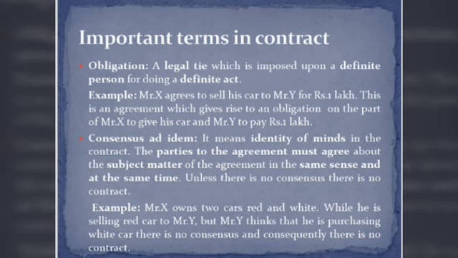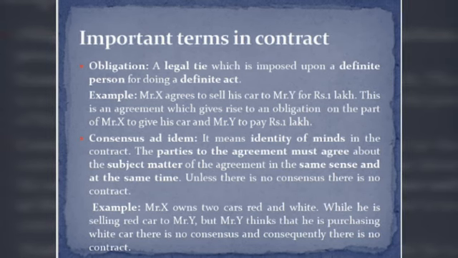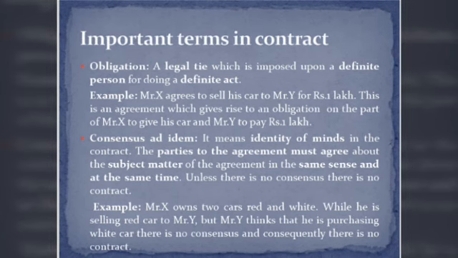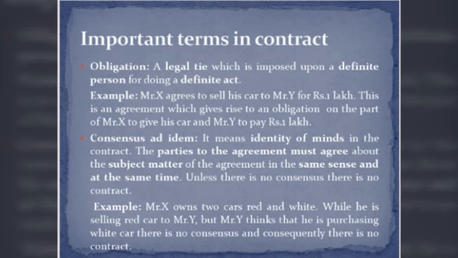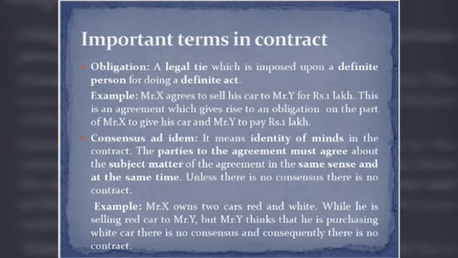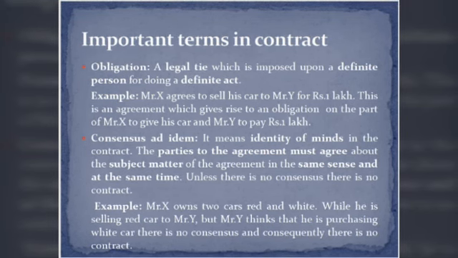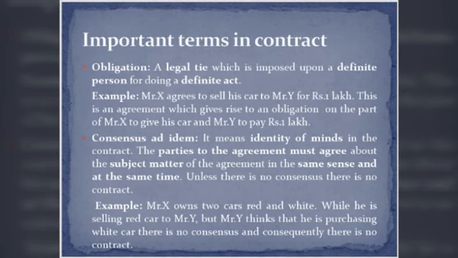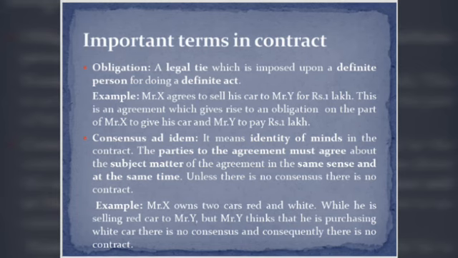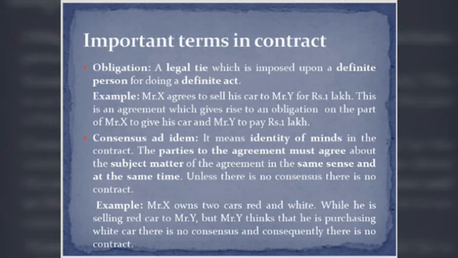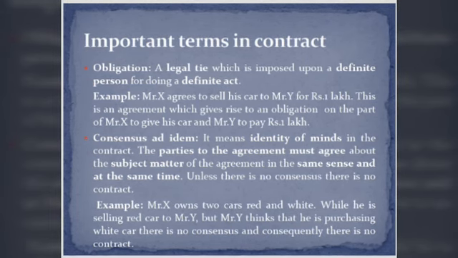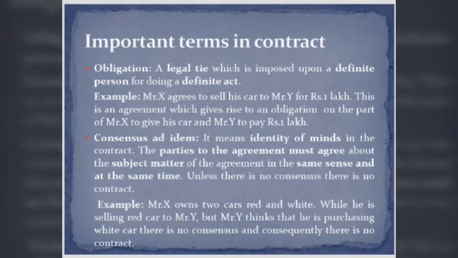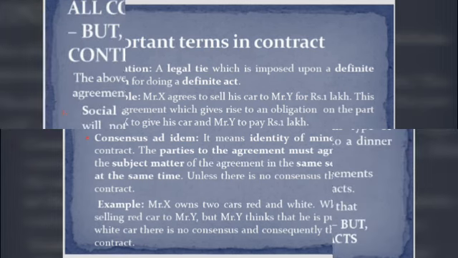The parties entering into the contract must understand the contract in the same manner. For example, X has two cars, a red car and a white car, and he is ready to sell his red car to Mr. Y, and Y thinks that he is going to buy the white car of Mr. X. Then there is no consensus, there is no identity of minds, and there is no contract. This is called consensus ad idem.